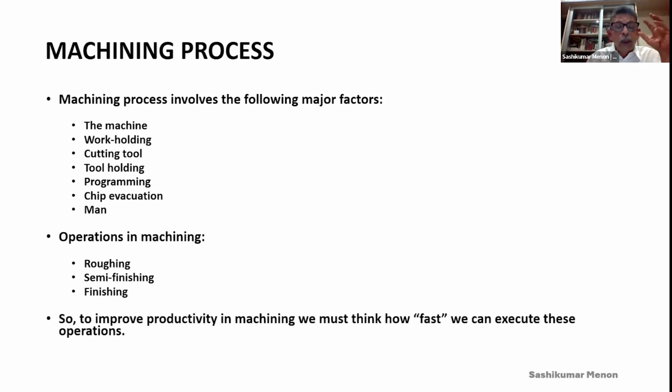To improve productivity means how fast we are doing these operations: how fast we do the roughing, how fast we do the semi-finishing, how fast we do the finishing. That means how fast we are removing the material, high MRR. Everything depends on that. Your productivity and profitability in machining depend on how fast you are doing these operations, thereby increasing your material removal rate.